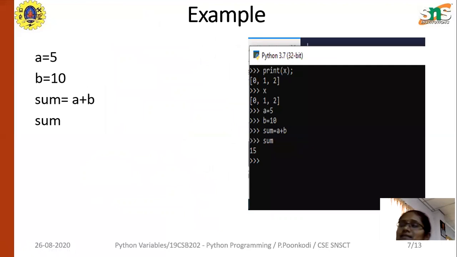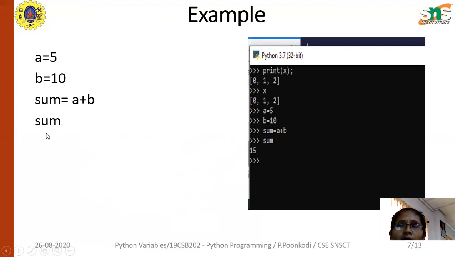Next, as I said, A equal to 5 and B equal to 10. What does it mean? The value 5 is assigned to variable A, and the value 10 is assigned to variable B. Then as usual, we use a third variable to store the added value: sum equal to A plus B. These two values will be added and stored in the third variable sum.